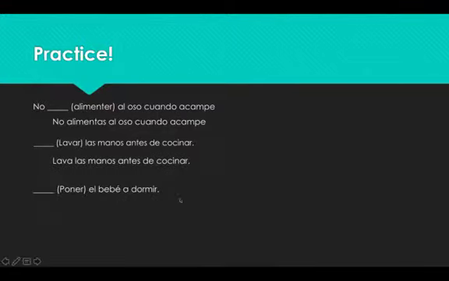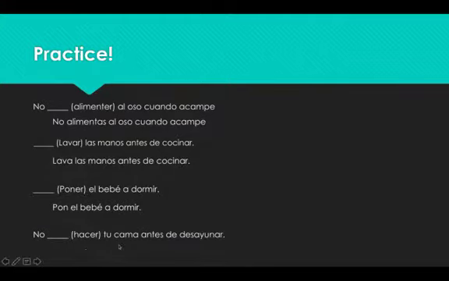Pon al bebé a dormir. Put the baby to bed. This is also an affirmative, but remember that poner is one of the exceptions. It's an irregular stem verb in this tense, so it changes to pon.